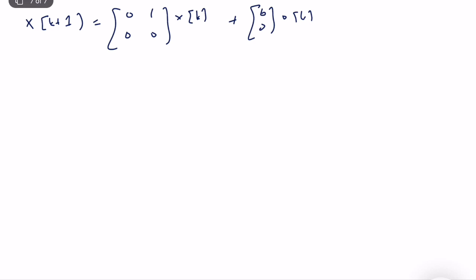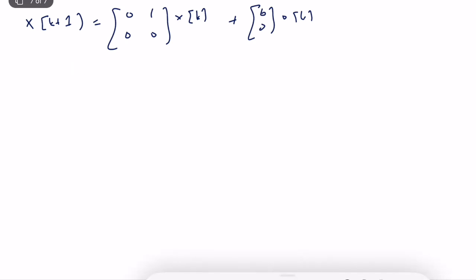Is the system reachable? Of course, it's not reachable, because when x(0) is equal to 0 and there is no input, x(k) is equal to 0 for all k greater than or equal to 0. We cannot drive the system with any input, so it is not reachable. Okay, that's good. So what about controllability?